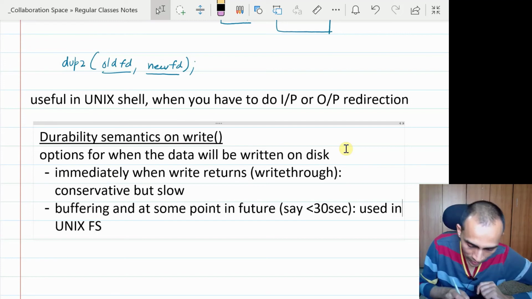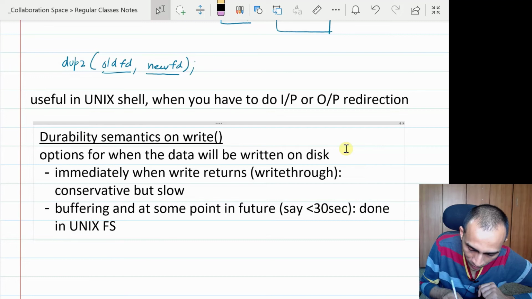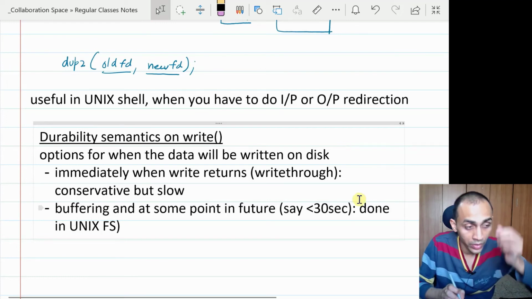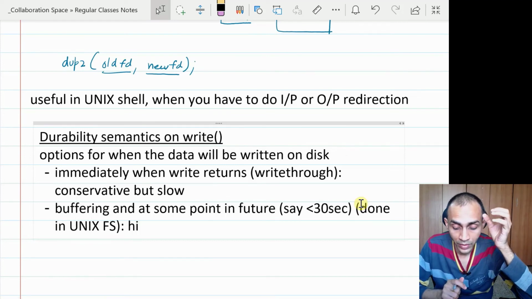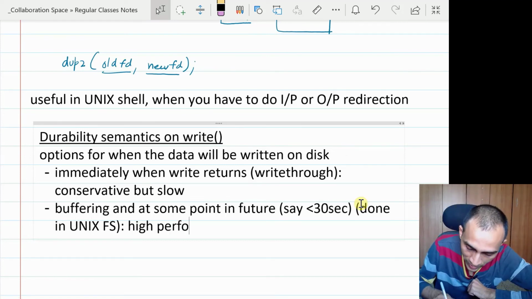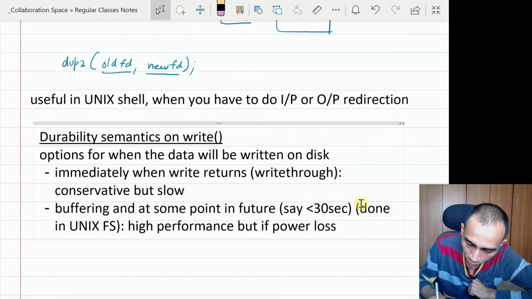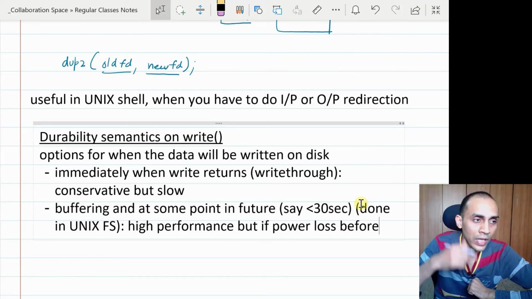So that will lead to high performance, because if multiple writes come during that period of time, you can reorder them and synchronize and make it more efficient. But the problem is if power loss happens. Now your system call will return immediately, but the data has not actually been written on the disk.